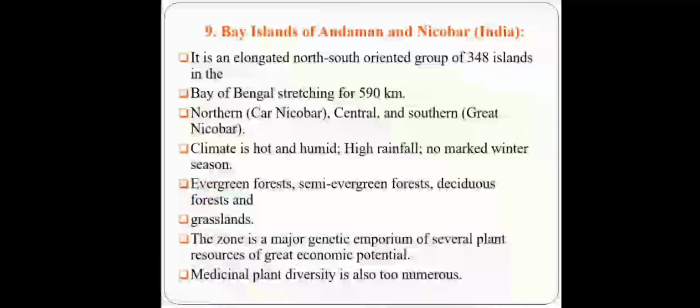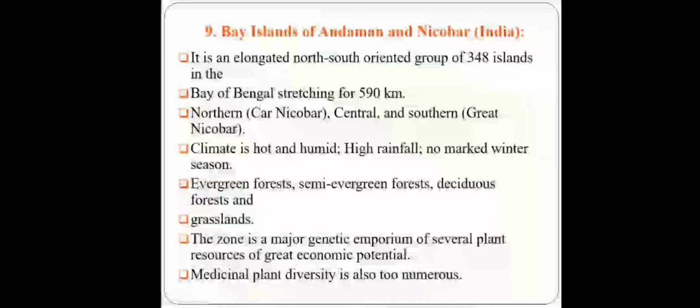Bay Island of Andaman and Nicobar. It is an elongated north-south oriented group of 348 islands in the Bay of Bengal stretching for 590 km. Northern part of Andaman and Nicobar is known as Car Nicobar. Central part of this is known as Central Nicobar and southern part is Great Nicobar.